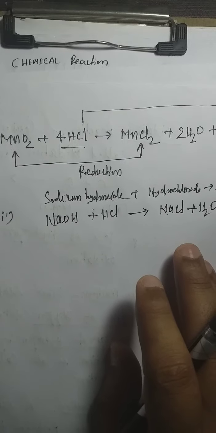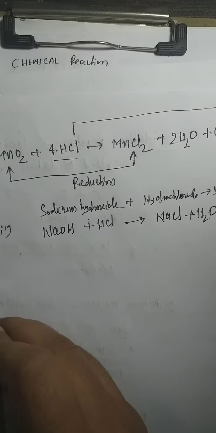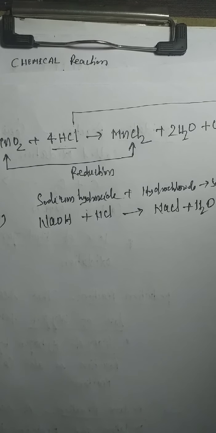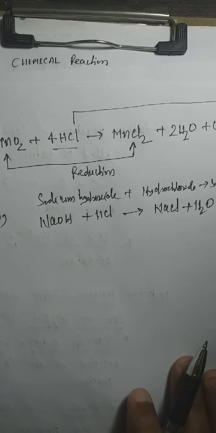Let's go a little faster to the next question, question number 4. A solution of substance X is used for whitewashing. Be clear, we already discussed this in the chapter. Name the substance X and its formula. Quite easy. For whitewash, what are we using? Calcium oxide.